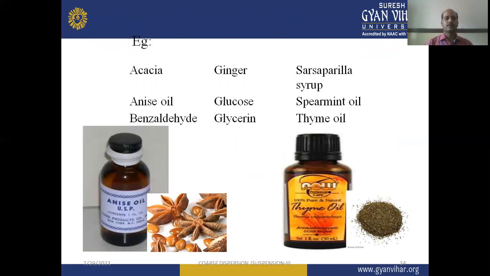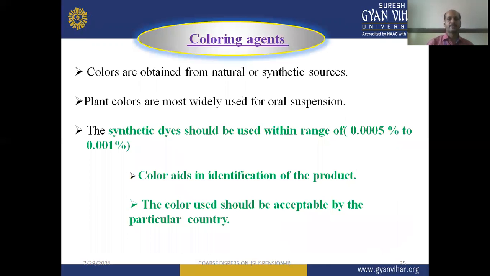Examples include acacia, ginger, sarsaparilla syrup, glucose, spearmint oil, benzaldehyde, glycerin, and neem oil. These are different examples of flavoring and coloring agents which are widely useful in suspensions.